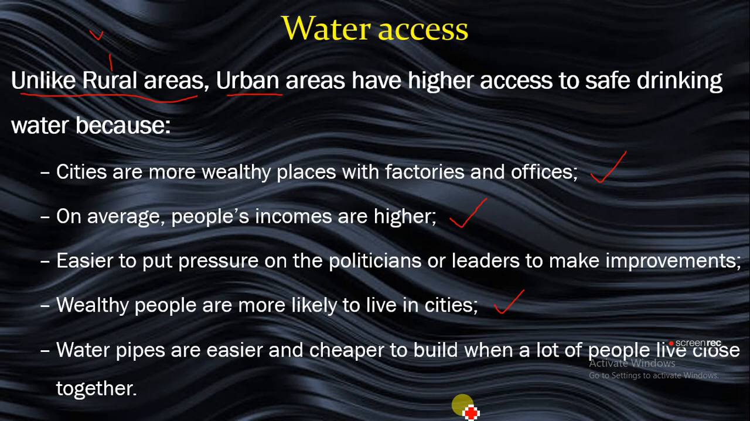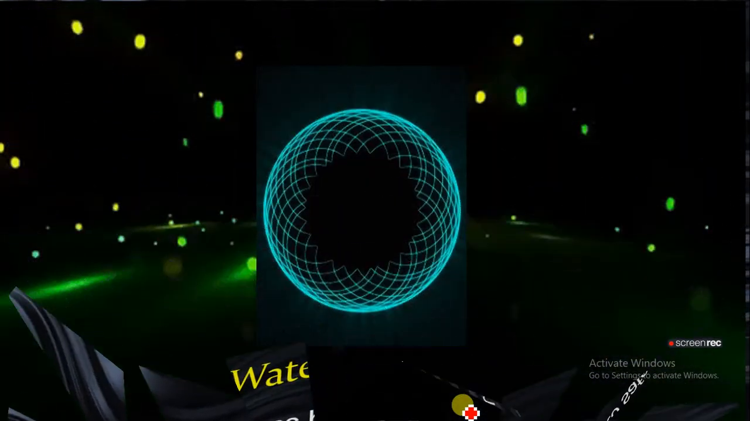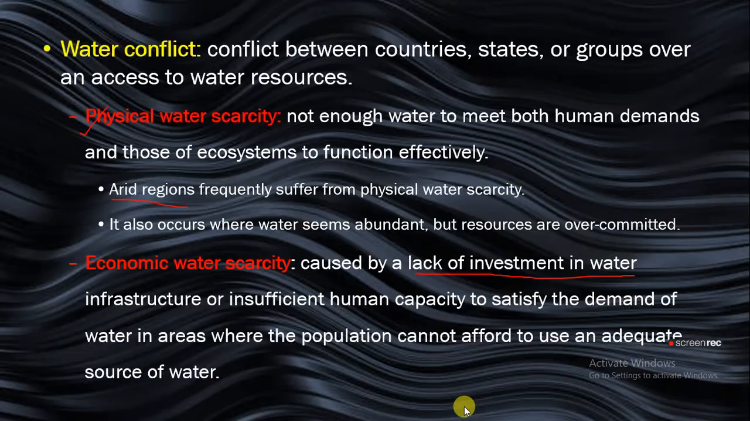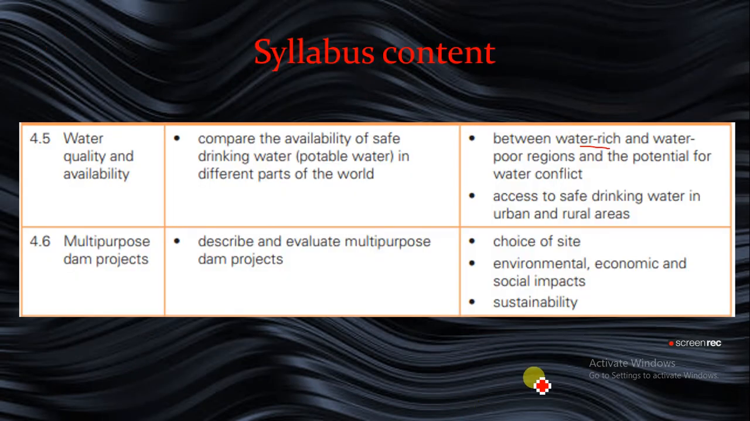Now, I think with this, we've been able to finish the aspect that we are looking at. So let's just look at this. We've been able to describe water-rich and water-poor regions and the potential for water conflict. We've been able to describe the access to safe drinking water in urban and rural areas. There is more access to safe drinking water in urban areas than in rural areas, and we gave the examples and reasons why. So that's it about this part.